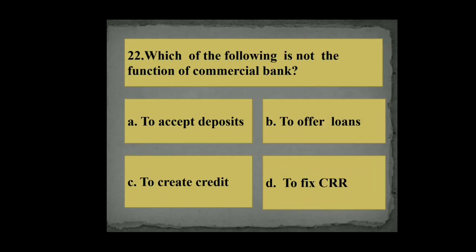Which of the following is not the function of the commercial banks? A. Accept deposits, B. To offer loans, C. Create credit, D. To fix cash reserve ratio. D is the right answer. It is not the function of the commercial bank.